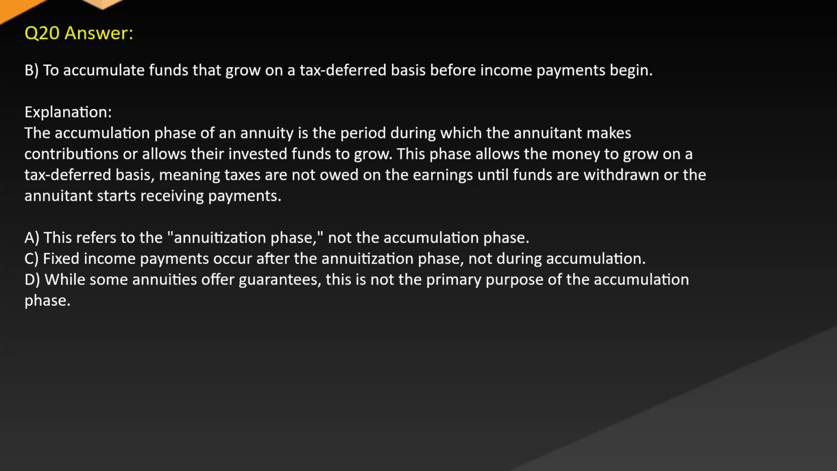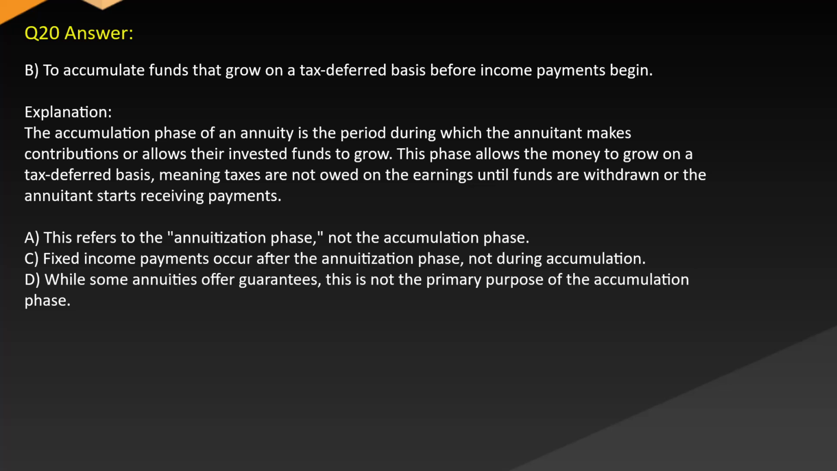Answer. B. To accumulate funds that grow on a tax-deferred basis before income payments begin. Explanation. The accumulation phase of an annuity is the period during which the annuitant makes contributions or allows their invested funds to grow. This phase allows the money to grow on a tax-deferred basis, meaning taxes are not owed on the earnings until funds are withdrawn or the annuitant starts receiving payments.